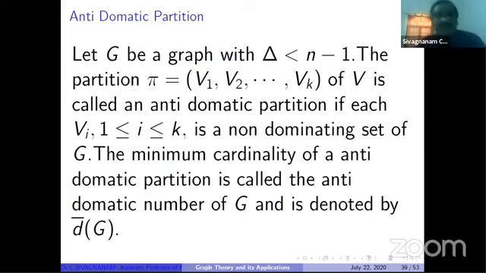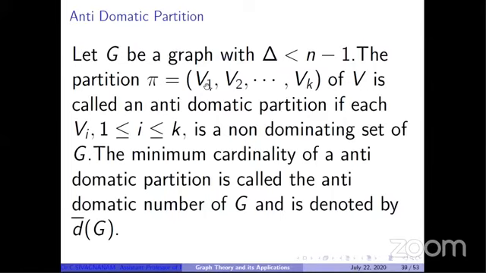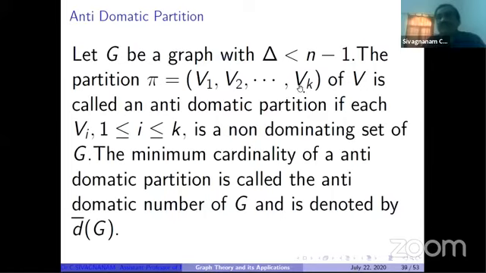So I'm giving the definition here. Let G be a graph with delta less than n minus 1. This condition is important. If delta equals n minus 1, then this definition does not exist. So delta less than n minus 1, maximum degree is less than or equal to n minus 2, meaning there is no full degree vertex. The partition phi, containing some k classes V1, V2, up to Vk of V, is called an antidomatic partition if each Vi is a non-dominating set of G.